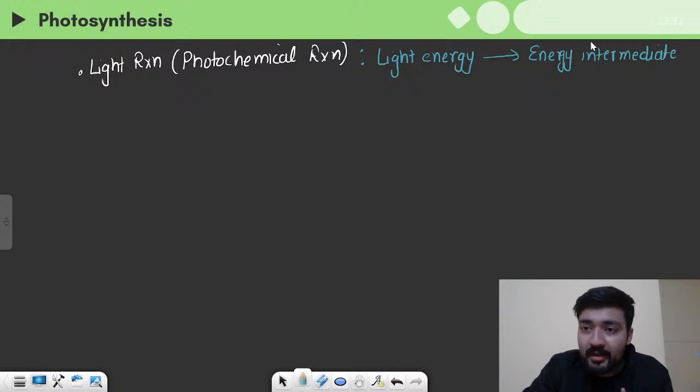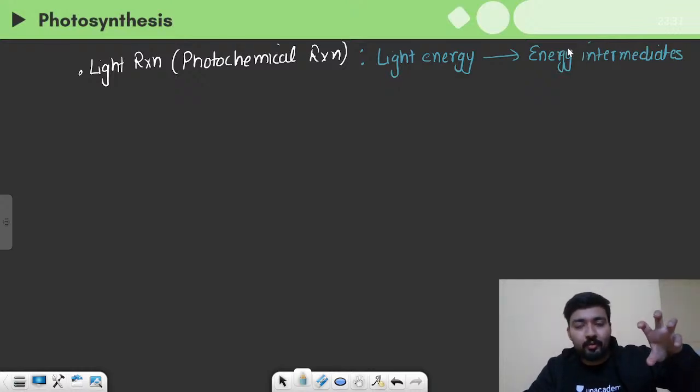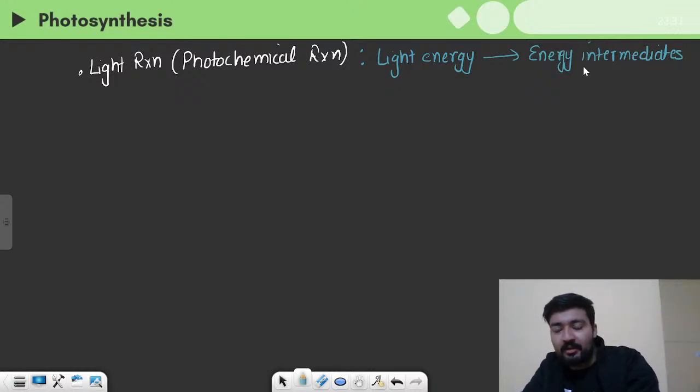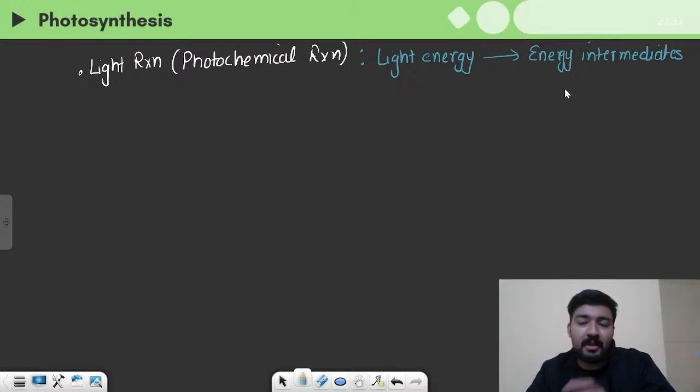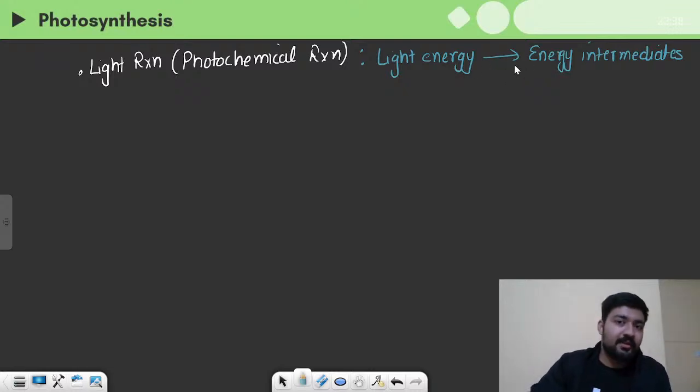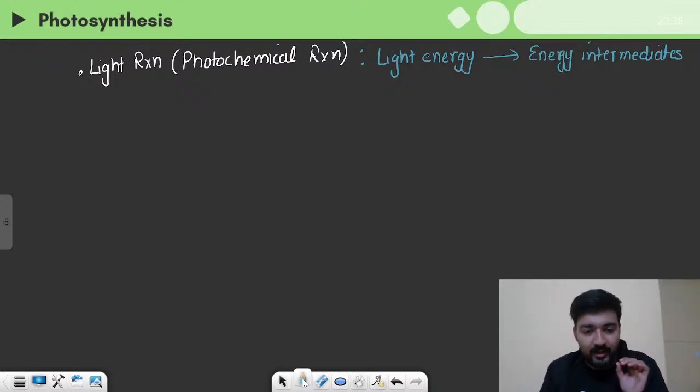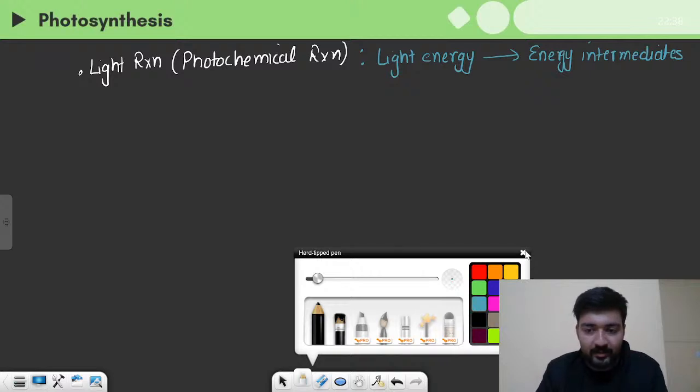Now these intermediates are not stable, otherwise the whole photosynthesis would be a light reaction, because complete photosynthesis is nothing but conversion of light energy into chemical energy. But the chemicals which are formed in the light reaction are not stable. They have to be converted into something stable, right? So this is just one part of the whole journey. This is the first part, right? Now let us see how this actually happens.